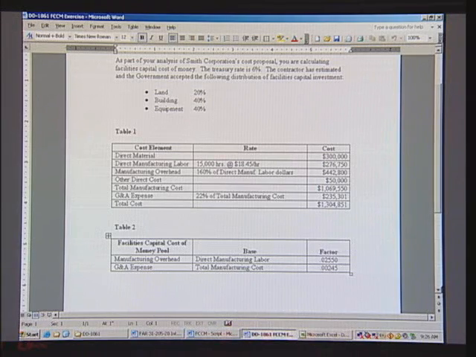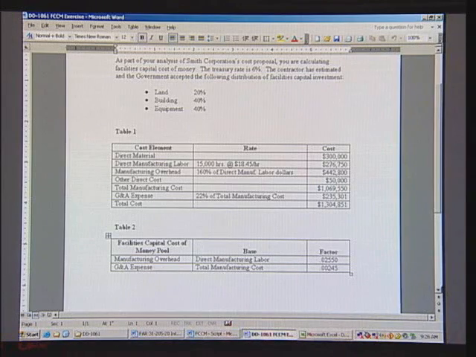Now, when a contractor develops their facilities capital cost of money factors, it's not uncommon to have the Defense Contract Audit Agency, known as DCAA, go into a contractor's facility, look at the books, and go through the processes the contractor developed to determine FCCM, and then write a report saying, yes, DCAA agrees with the process and procedures and the dollar amounts the contractor determined, or no, it doesn't, and there's some type of negotiation between the government and the contractor as to what those rates would be. Now back to the problem.